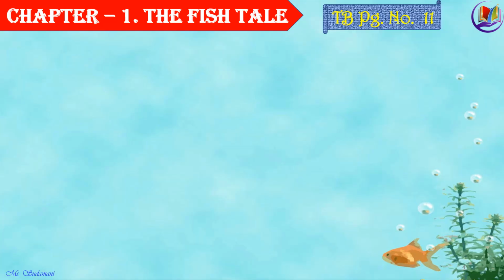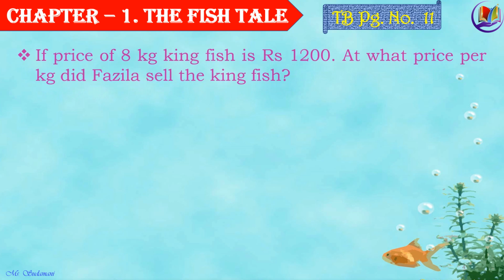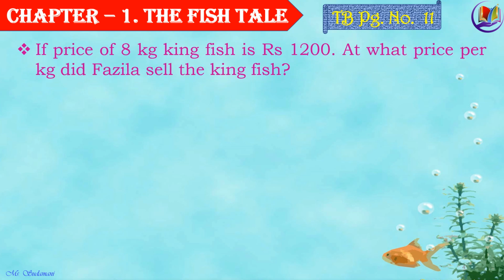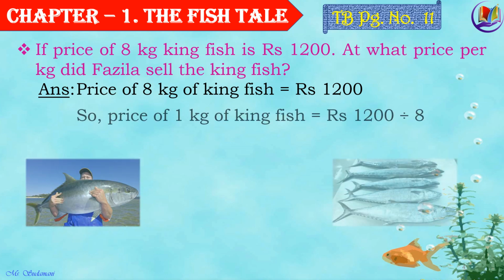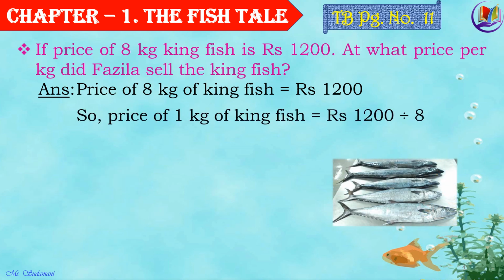So children, let's begin with textual question from page number 11. If price of 8 kg kingfish is rupees 1200, at what price per kg did Fazila sell the kingfish? Here, price of 8 kg of kingfish is rupees 1200. So, price of 1 kg kingfish is equal to rupees 1200 divided by 8.